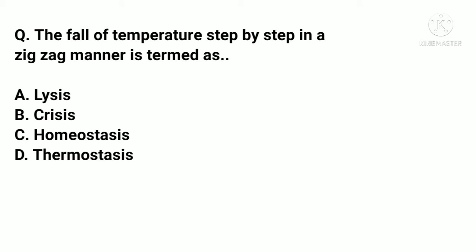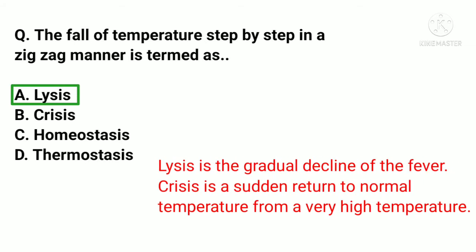The fall of temperature step by step in a zigzag manner is termed as A. Lysis. B. Crisis. C. Homeostasis. D. Thermostasis. And the correct answer is A. Lysis. Lysis is the gradual decline of the fever, and crisis is a sudden return of normal temperature from a very high temperature.